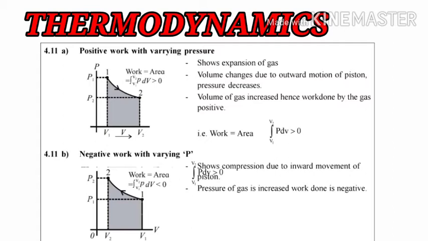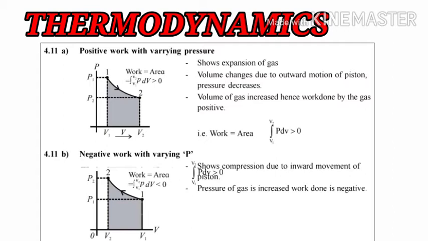The pressure is indicated on the y-axis and the volume on the x-axis, as in the positive work case. The process is again from 1 to 2, but it is exactly the inverse of the positive work process.